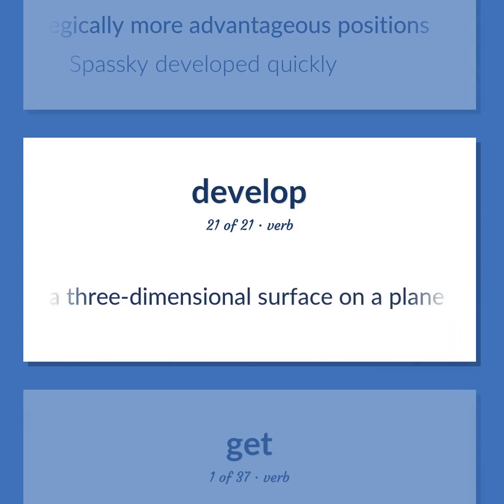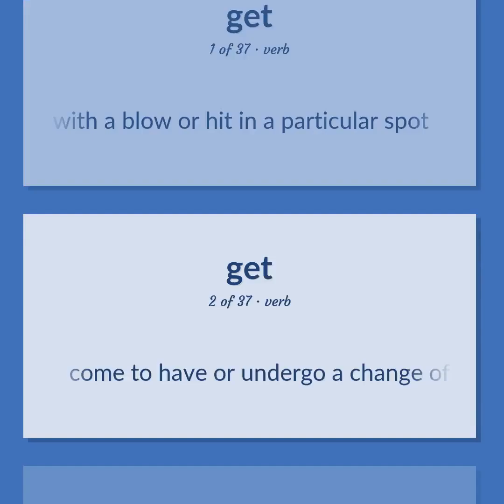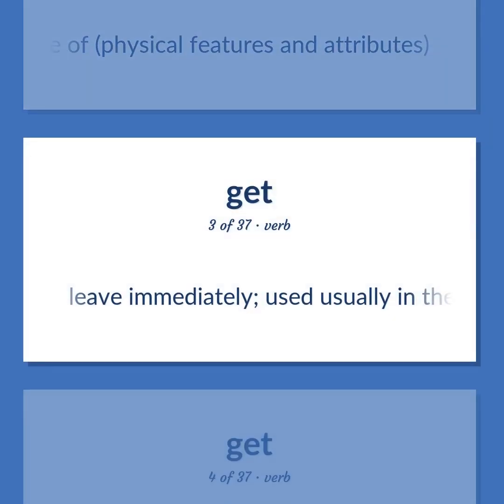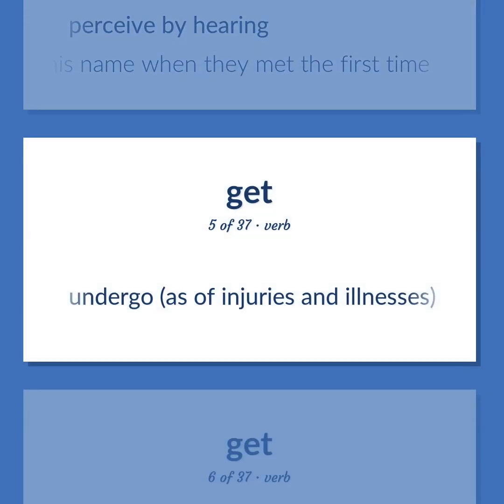Superimpose a three-dimensional surface on a plane without stretching, in geometry. Reach with a blow or hit in a particular spot. Come to have or undergo a change of physical features and attributes. Leave immediately. Used usually in the imperative form. Perceive by hearing. She didn't get his name when they met the first time. Undergo, as of injuries and illnesses.